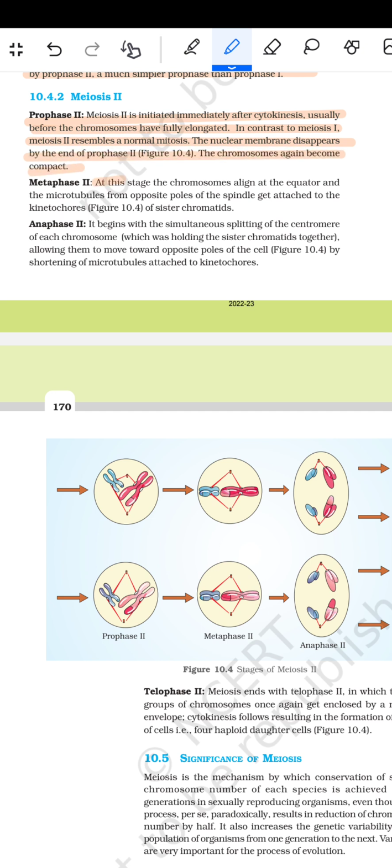Metaphase 2: at this stage the chromosomes align at the equator and the microtubules from the opposite poles of the spindle get attached to the kinetochores of the sister chromatids. Anaphase 2 begins with the simultaneous splitting of the centromere of each chromosome, which was holding the sister chromatids together, allowing them to move towards the opposite poles of the cell by the shortening of the microtubules attached